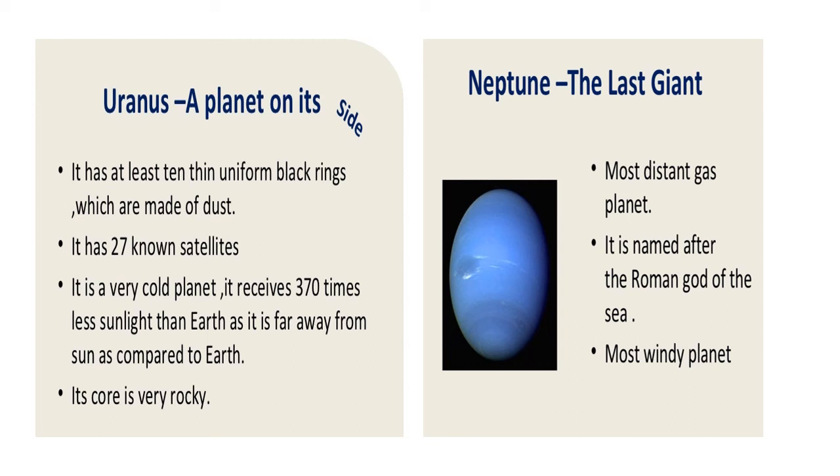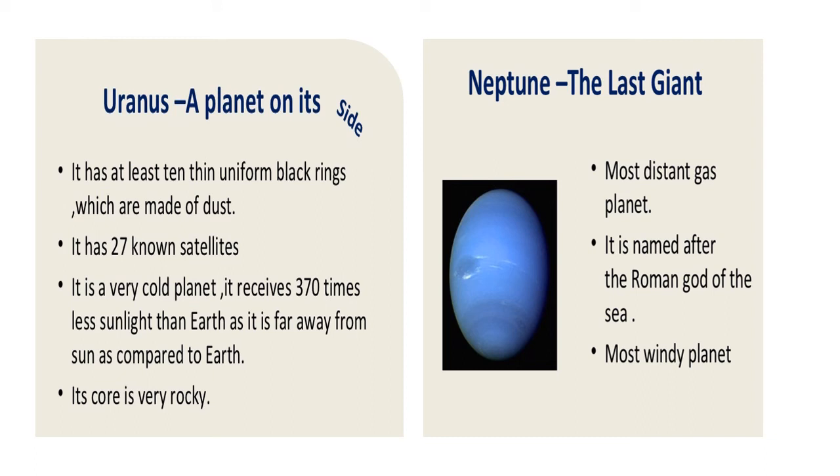Simple. Okay. Now coming to Neptune, it's like the last giant. The last giant means it's the last planet in our solar system, and again it's named after the Roman god of sea. It's a windy planet and it is the most distant gas planet.